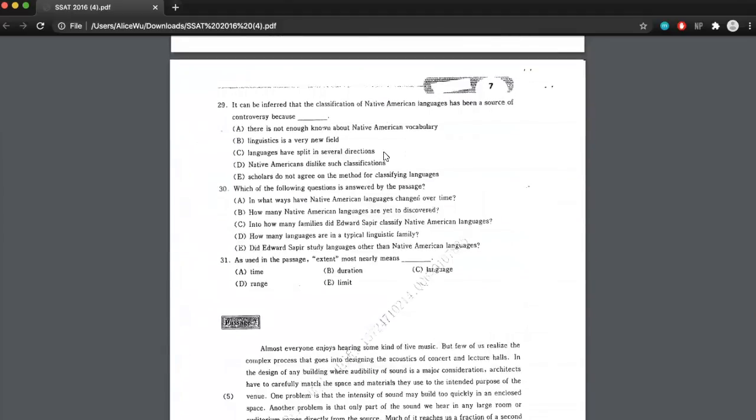Let's take a look at the answers. A, there is not enough known about Native American vocabulary. They didn't necessarily mention that. They didn't mention vocabulary specifically. So let's not go with A.